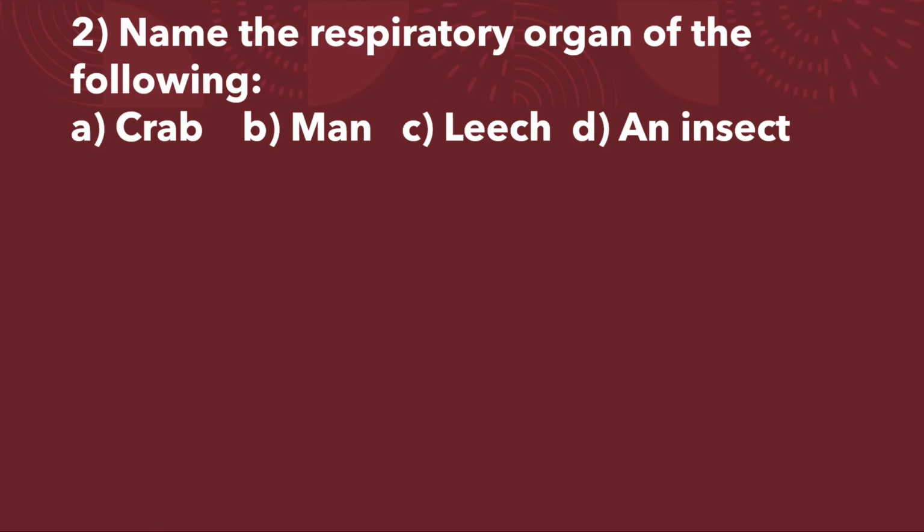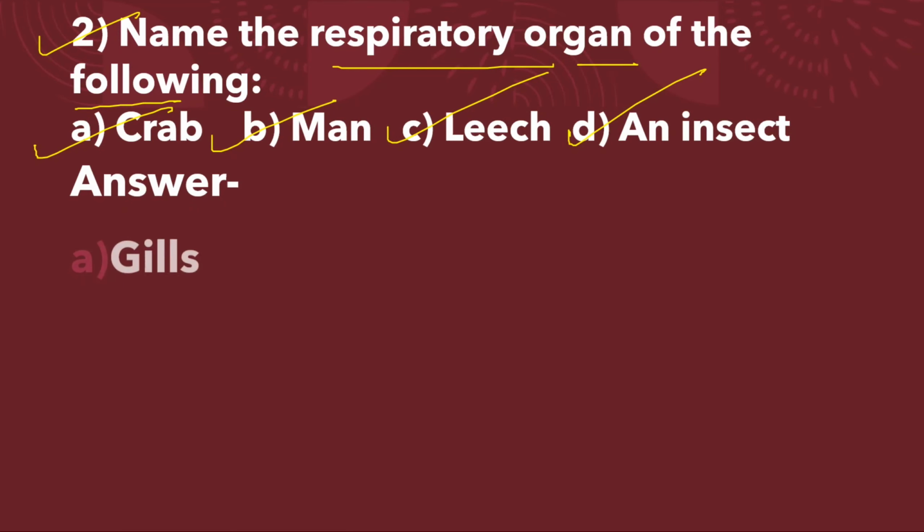Question number 2. Name the respiratory organ of the following. Number A, crab. Number B, man. Number C, leech. And number D, an insect. Answer. Number A is gill. So the crab breathes through gills. Okay. Next, man through lungs.